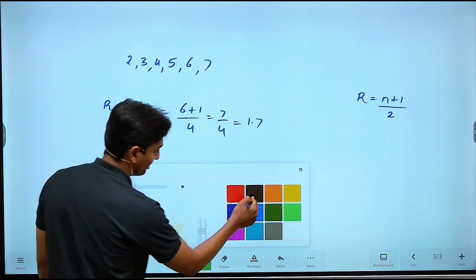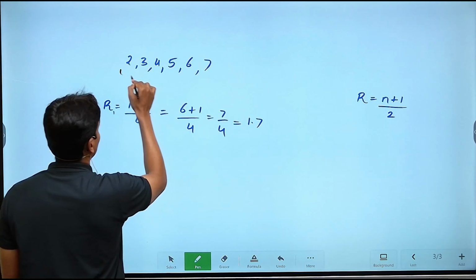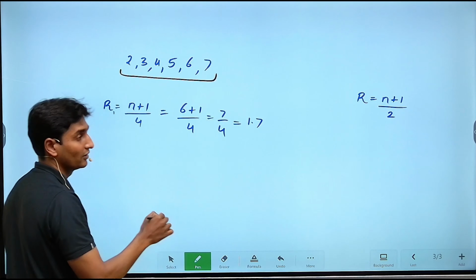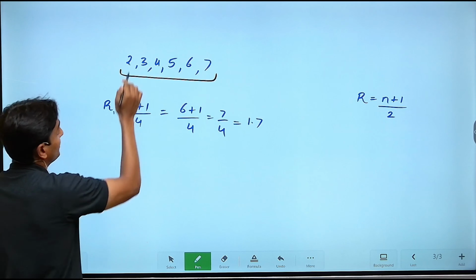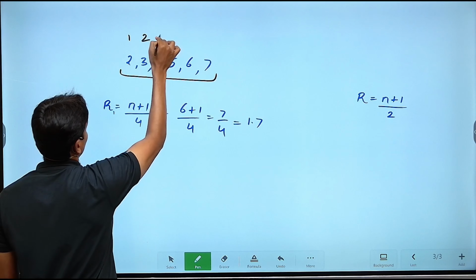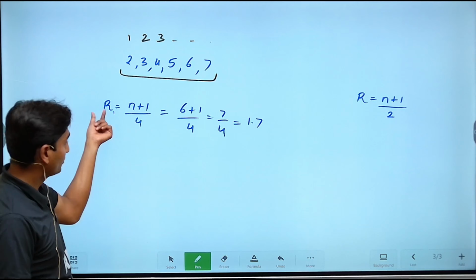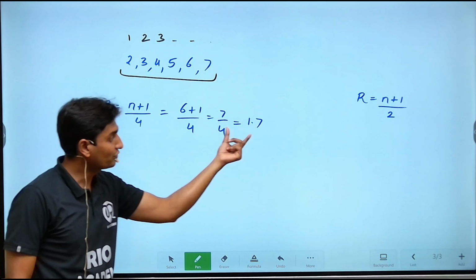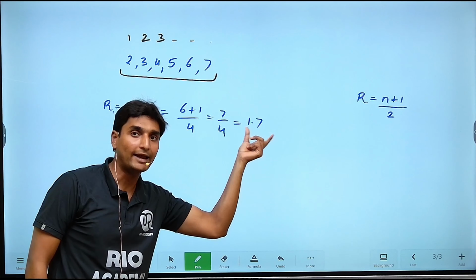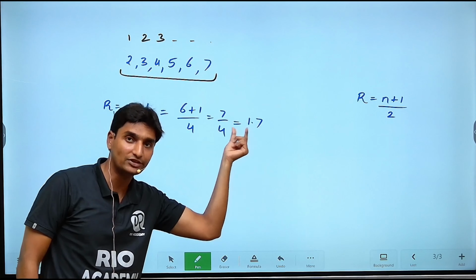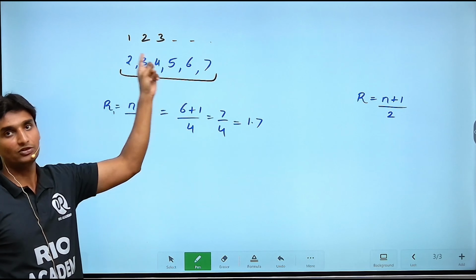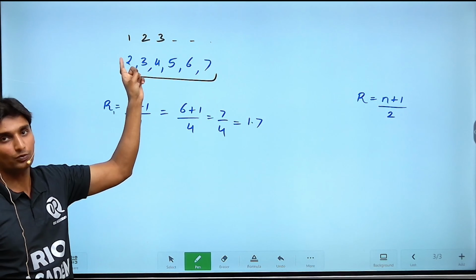Now see, guys, these are the set of elements, correct? The rank is saying this is the first position, second position, third position, and so on, 6 different positions. Now the rank is suggesting that at the seating position of 1.7, whatever element you find, that will be your first point of division.